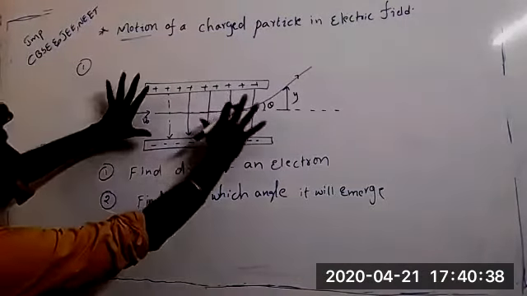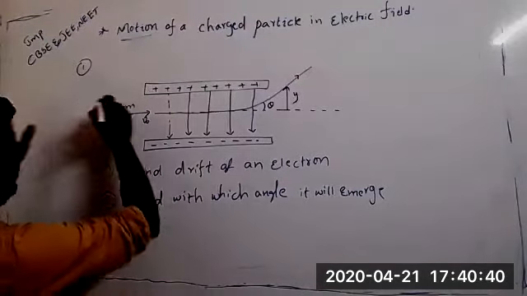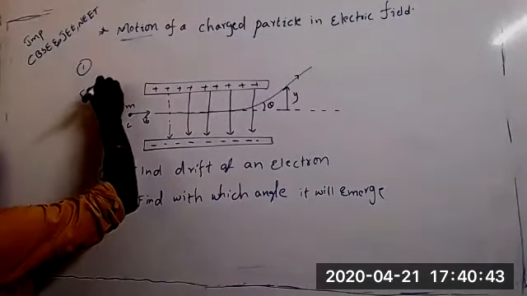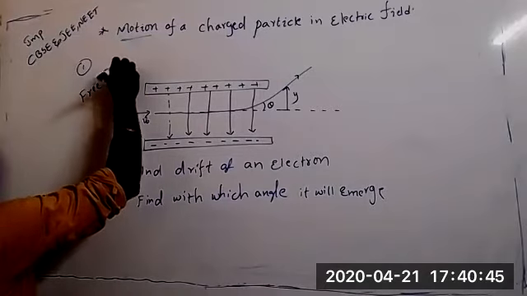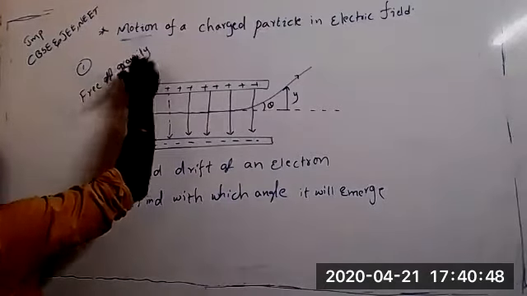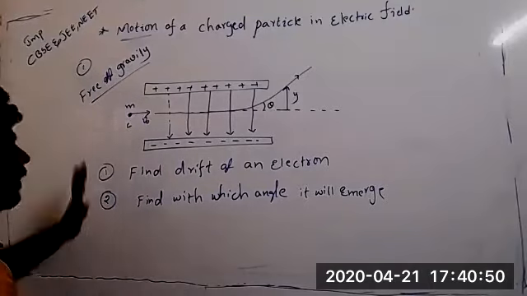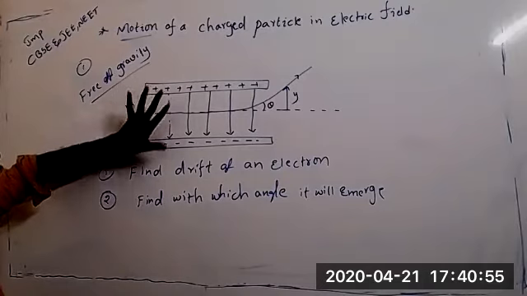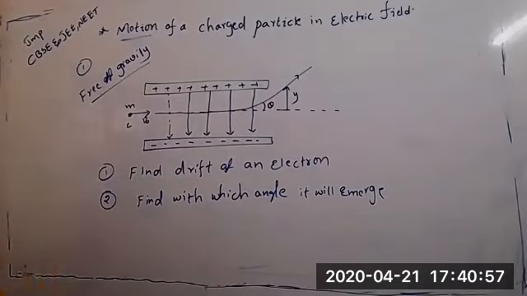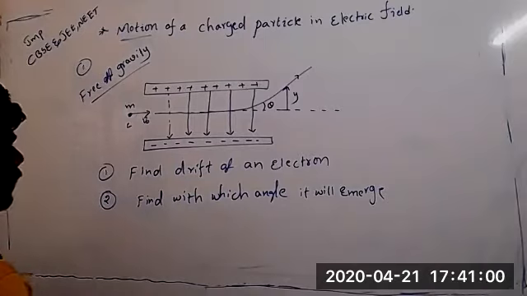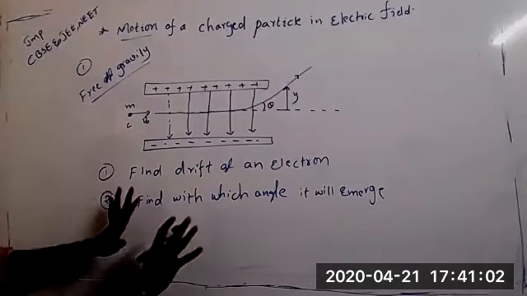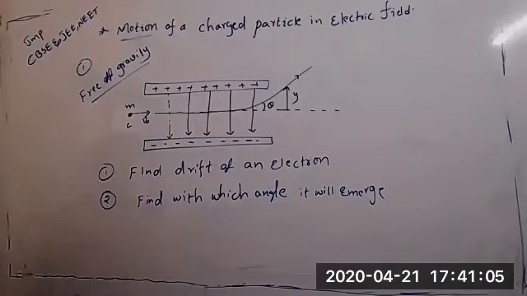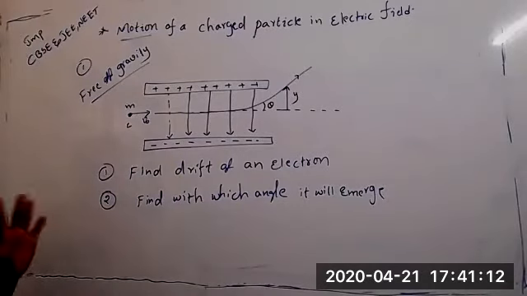And in this, whatever we are considering here, free of gravity. Free of gravity means no gravity. We don't talk about gravity here. Just it is in the electric field we are taking. No gravity, nothing. We no need to talk about g. These are our questions. Very important concept. Definitely you will see this type of questions in any examination. Very easy, and the concept is very important.